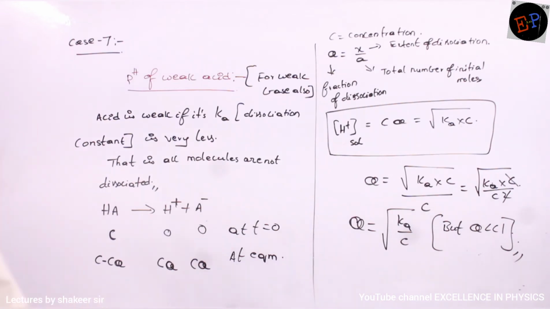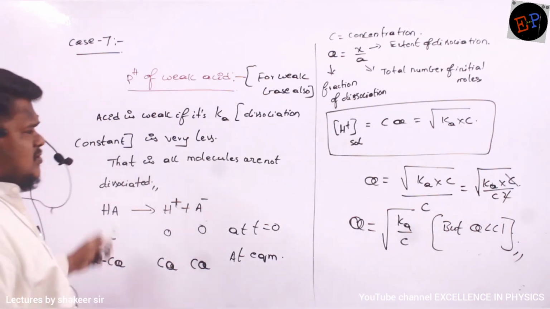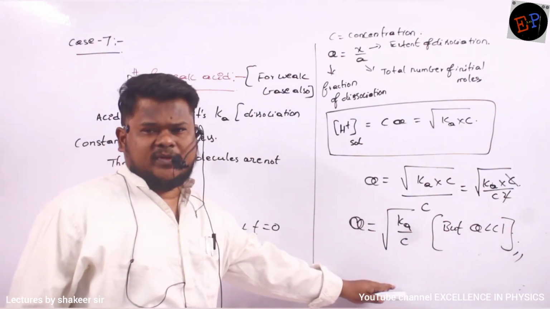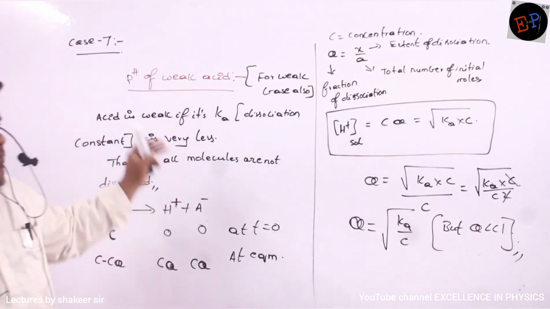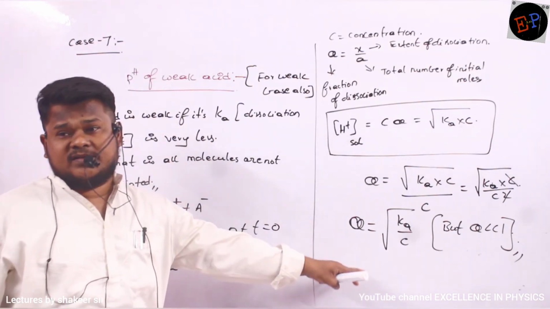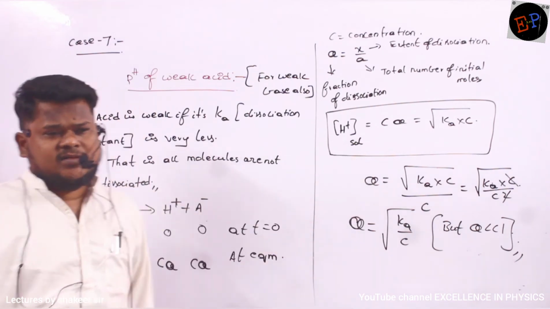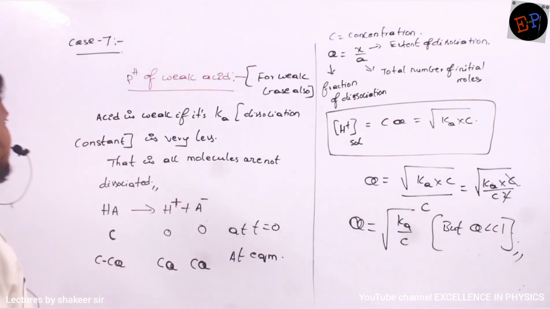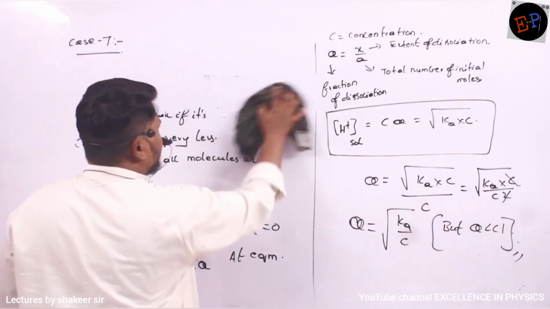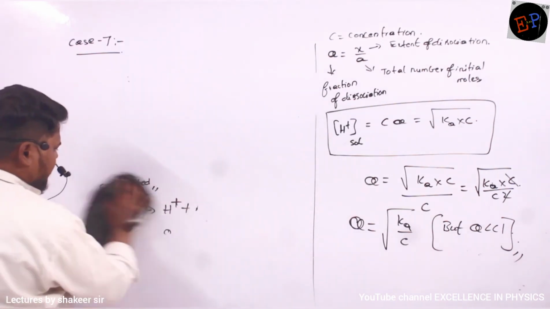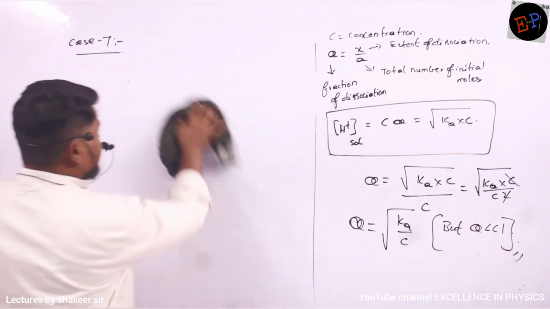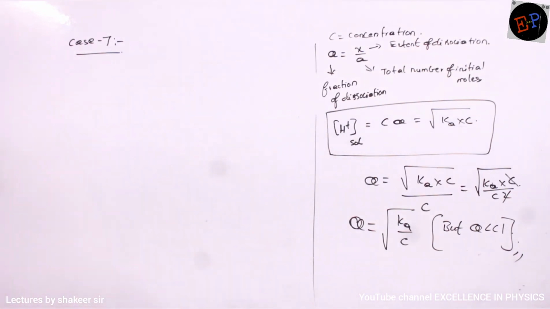Clear? So we have completed up to here. These are some formulae which you are supposed to remember. Until case number 6, it was very easy. Now from here onwards, because we are dealing with weak acids and weak bases, here we have to study some formulae. So write down. Now let us see how I can calculate the pH of this particular weak acid or weak base.